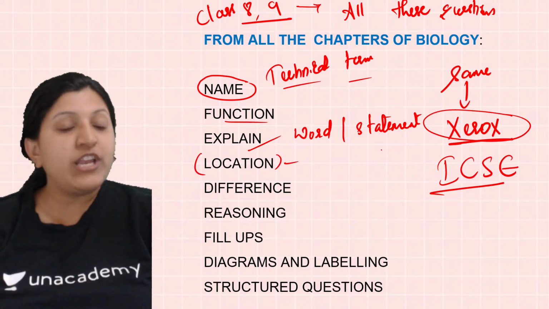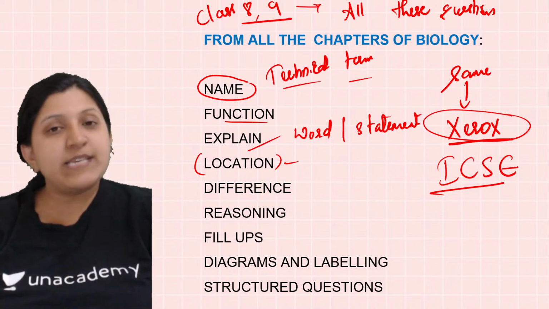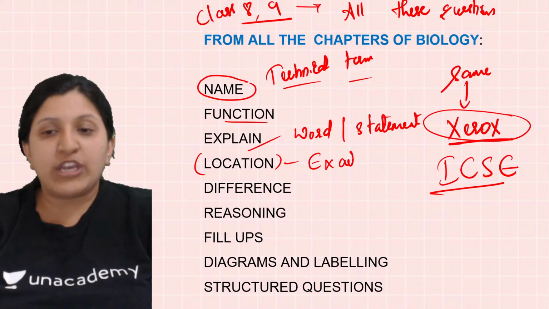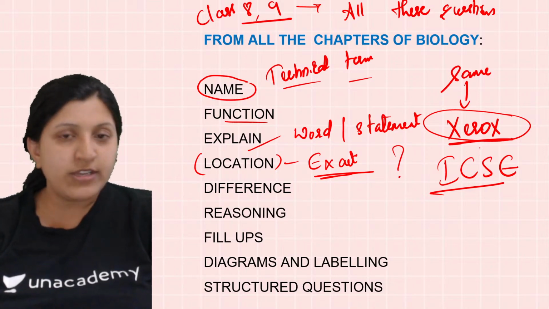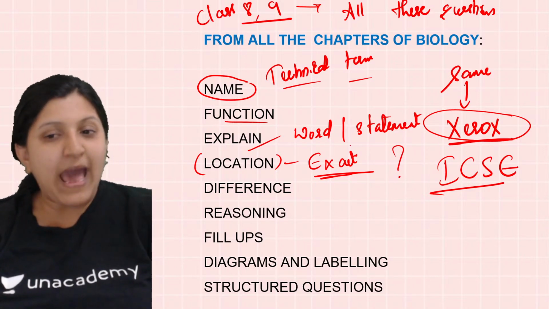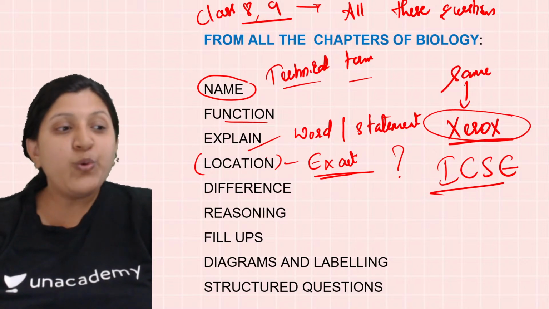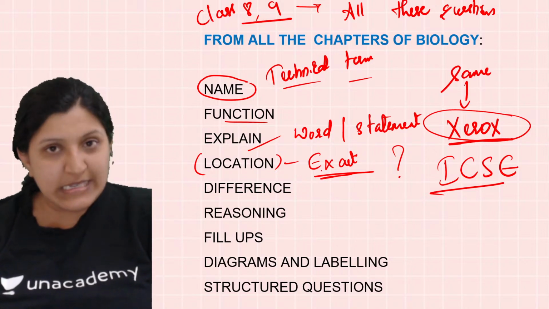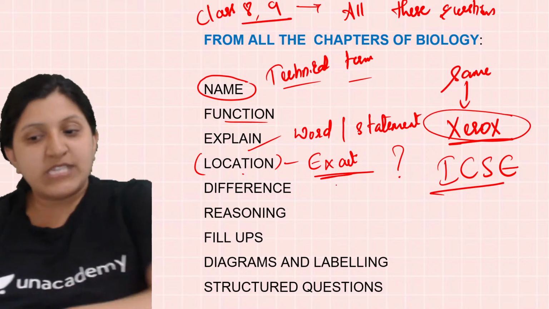So location, if you observe in your ICSE board paper, if you have seen, they'll usually ask exact location. Okay, so what is the exact location? It is mentioned here, as they have already mentioned that it is the exact location. You cannot write your own sentences in here. Okay, so own sentences should be avoided. Write the same exact statement which is mentioned. So let's say exact location.